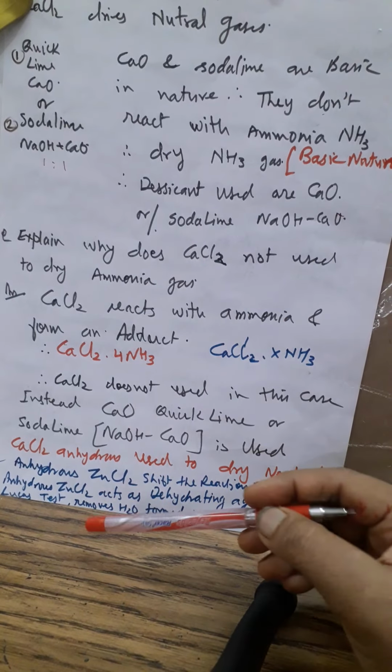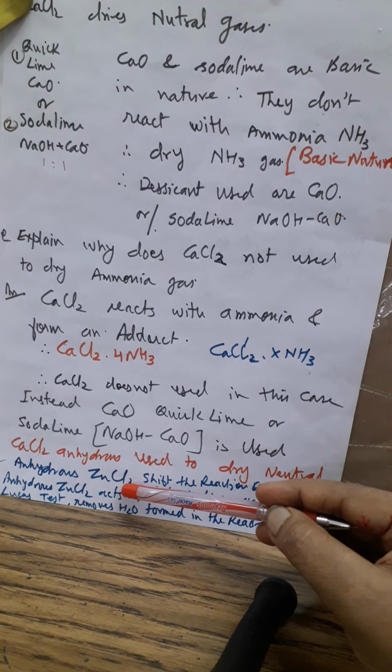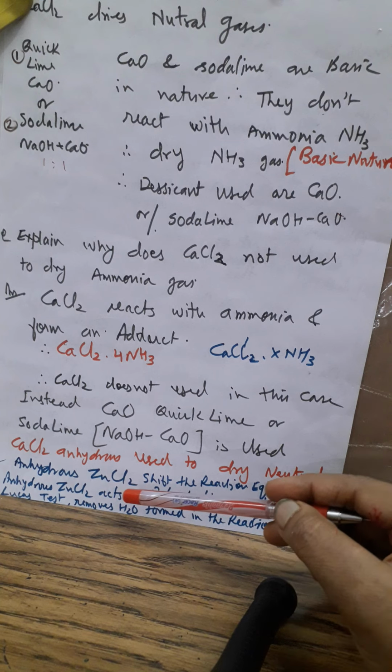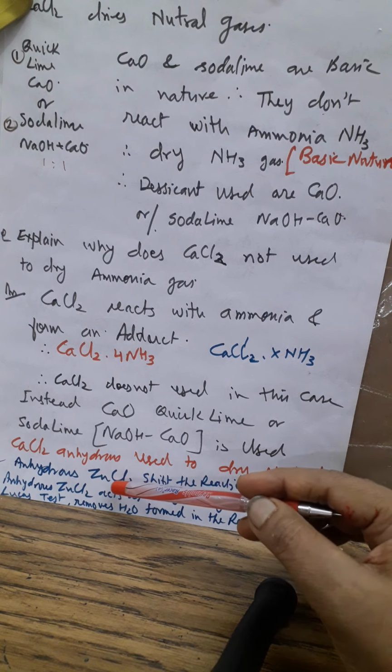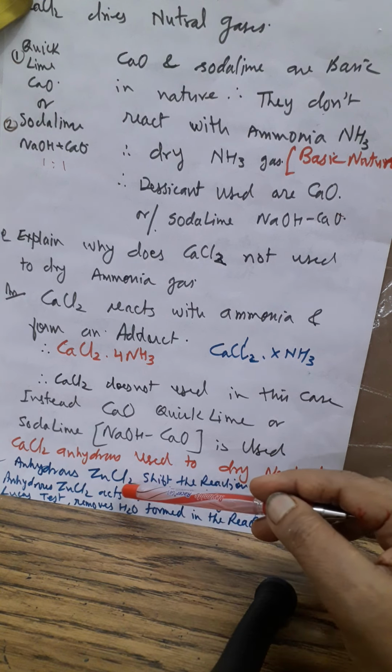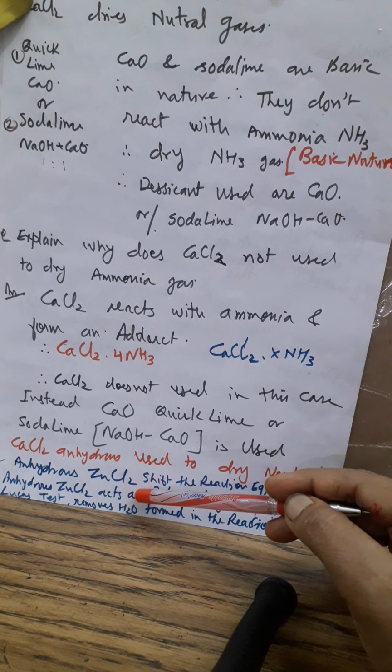Now the question arises, what is the role of anhydrous ZnCl2 in Lucas reagent? We use Lucas reagent for testing of alcohols. At that moment anhydrous ZnCl2 acts as a dehydrating agent.